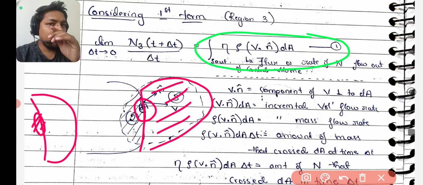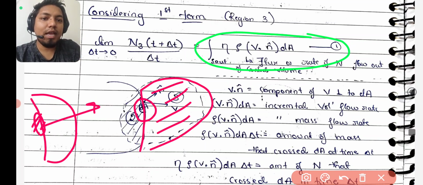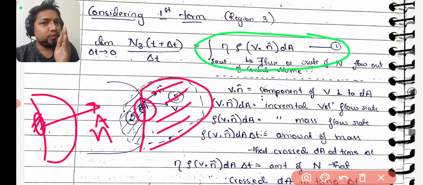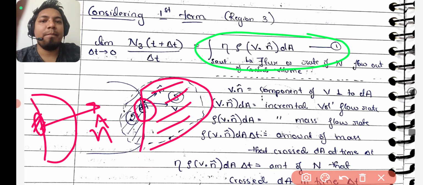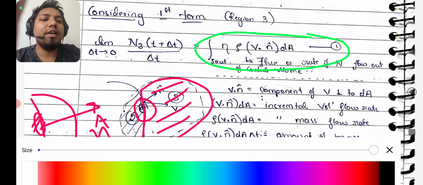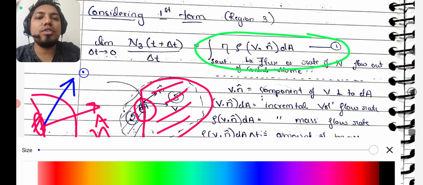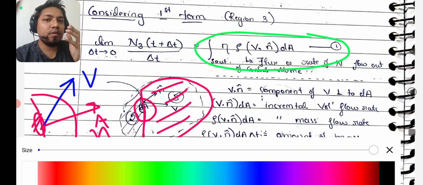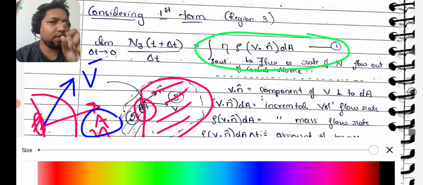Now you know there is a vector perpendicular to the area, so that perpendicular vector I call n cap. When mass is transporting, it may not transport in the same direction as this vector. The velocity vector can go in this direction also. Velocity means with how much speed the mass is transporting and in which direction. So velocity is another vector, and n is the vector perpendicular to the area. Velocity may not match with this; they can have an angle.